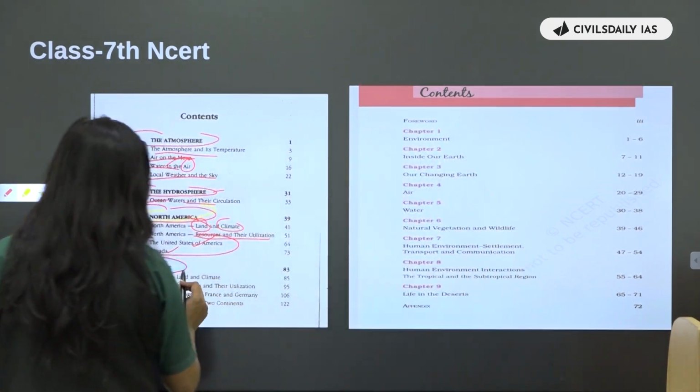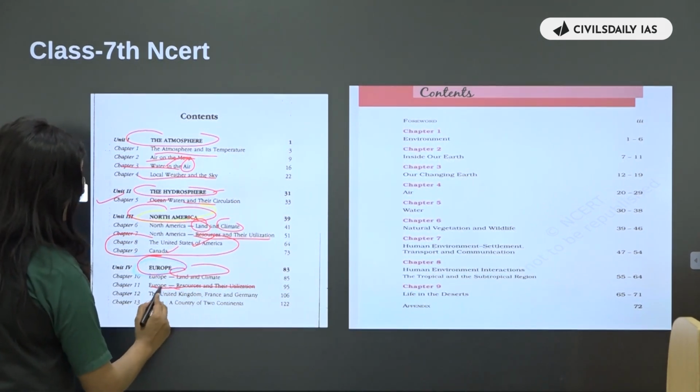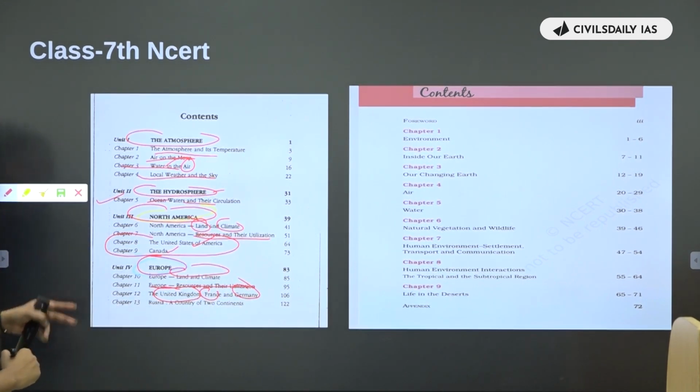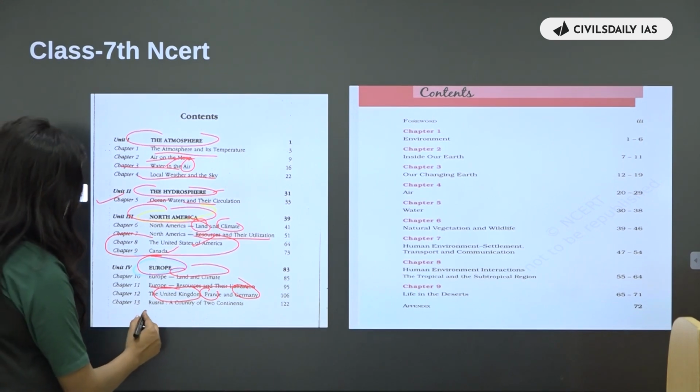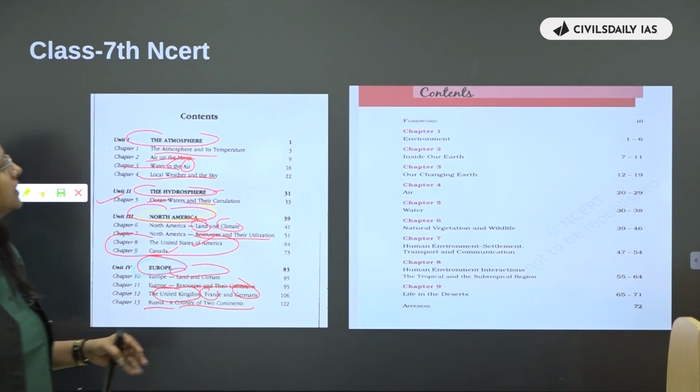Then Europe, again land and climate, resources and their utilization. They have talked about UK, France, Germany. And then in chapter 13, they are talking about Russia, a country of 2 continents.